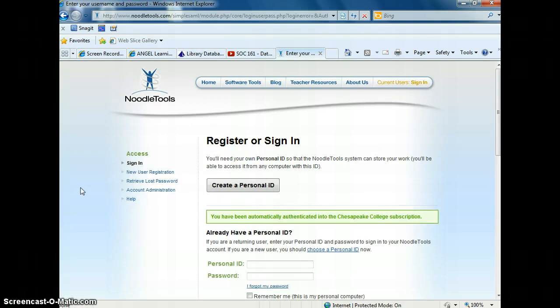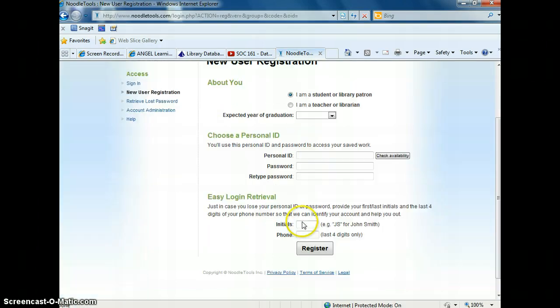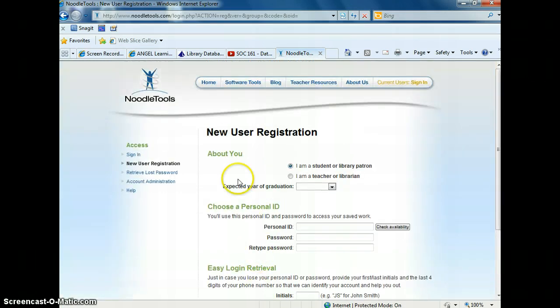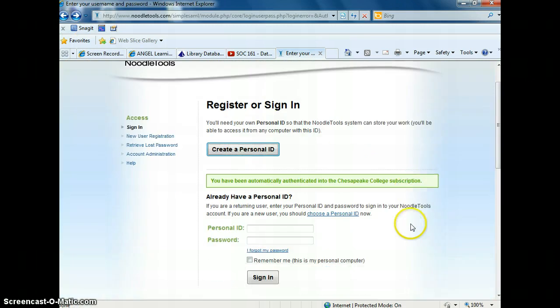Okay, if you've not used Noodlebib in the past, I want you to just create a personal ID, go in here and fill in all the information that they ask for and register, because you're going to use Noodlebib for all the classes you may take here at Chesapeake. Okay, so if you haven't already used this, please go in and do that. If you have used it already, just feel free to sign in.